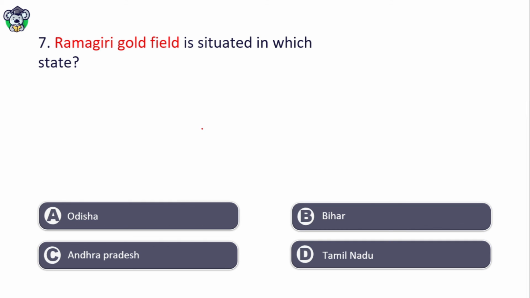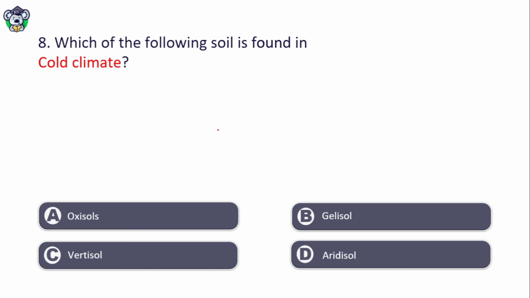Ramgiri gold field is situated in which state? Odisha, Bihar, Andhra Pradesh, Tamil Nadu. The right answer is option C, that is Andhra Pradesh. Which of the following soils is found in cold climate? Oxisol, gelisol, vertisol, aridisol. The right answer is option B, that is gelisol.